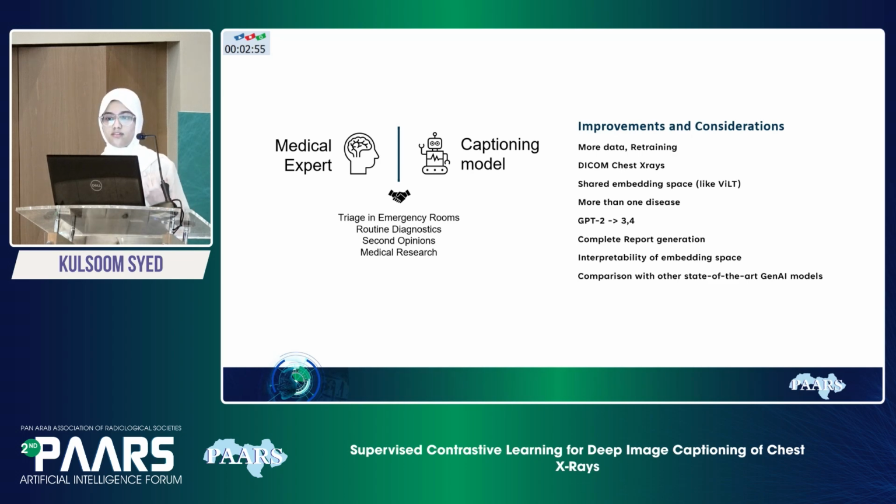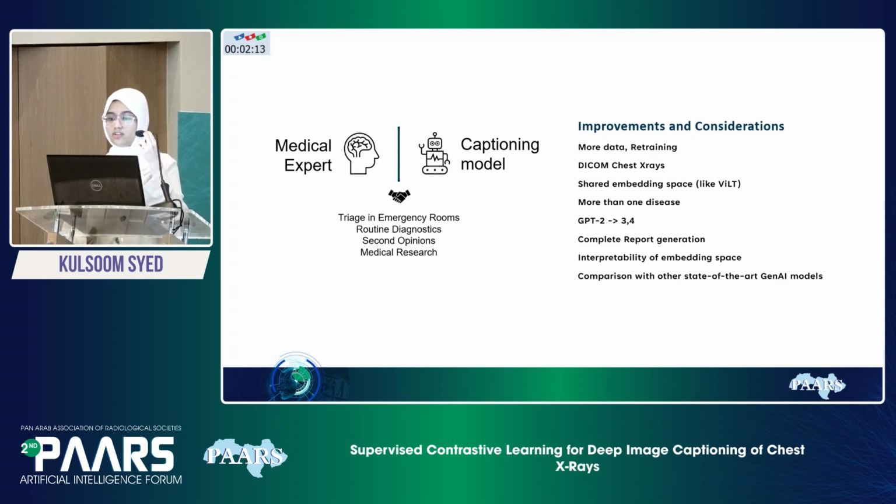We can also use models like ViLT to get a shared embedding space where the visual features and the textual features can be aligned together. And this might actually remove the need for contrastive learning. And we can also use GPT-3 and 4 instead of GPT-2. Because of my computational restrictions, I used GPT-2. And we can also use this to generate a complete report from scratch. I actually restricted my captions to be less than 50 characters, but we can remove this restriction. And interpretability of the embedding space is also a necessary area in generative AI.